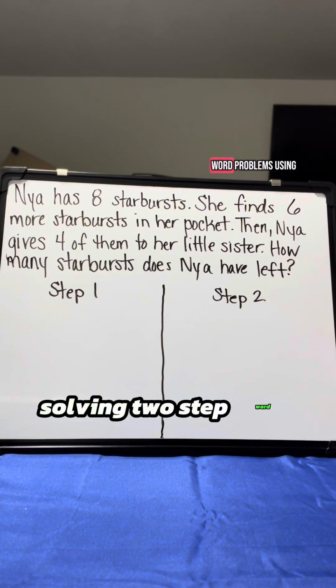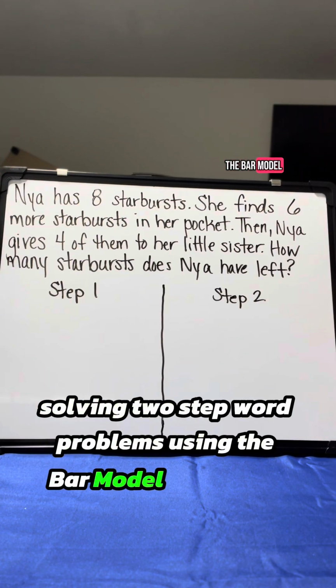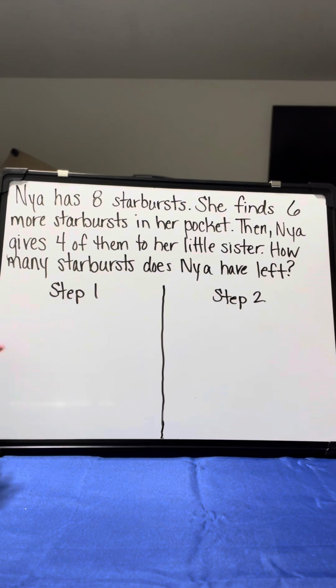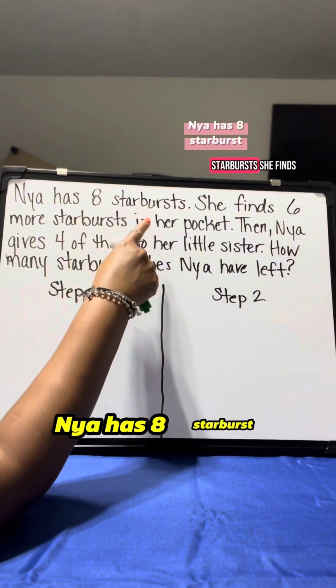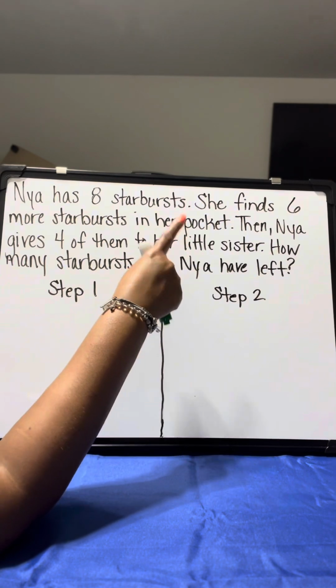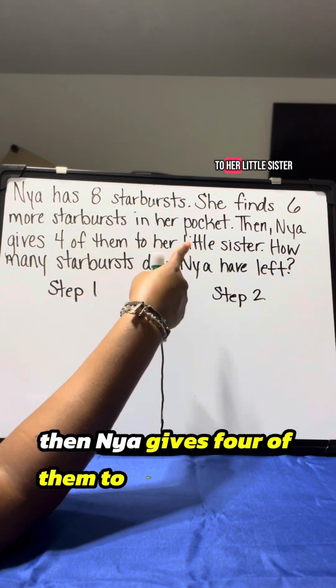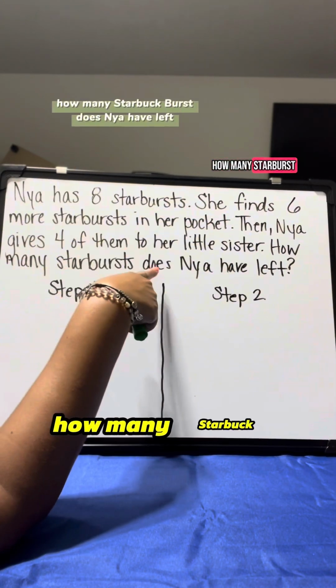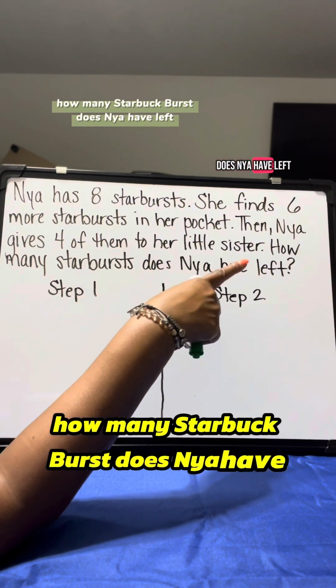Solving two-step word problems using the bar model, second grade edition. Naya has 8 starbursts. She finds 6 more starbursts in her pocket. Then Naya gives 4 of them to her little sister. How many starbursts does Naya have left?